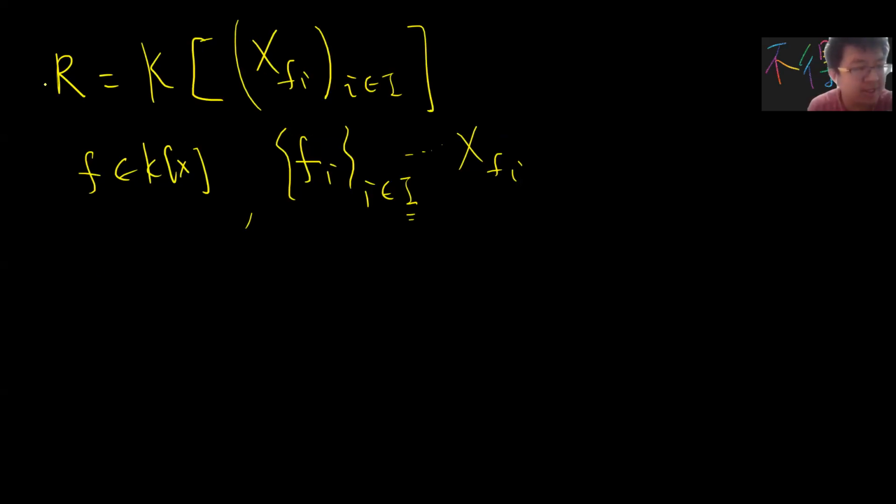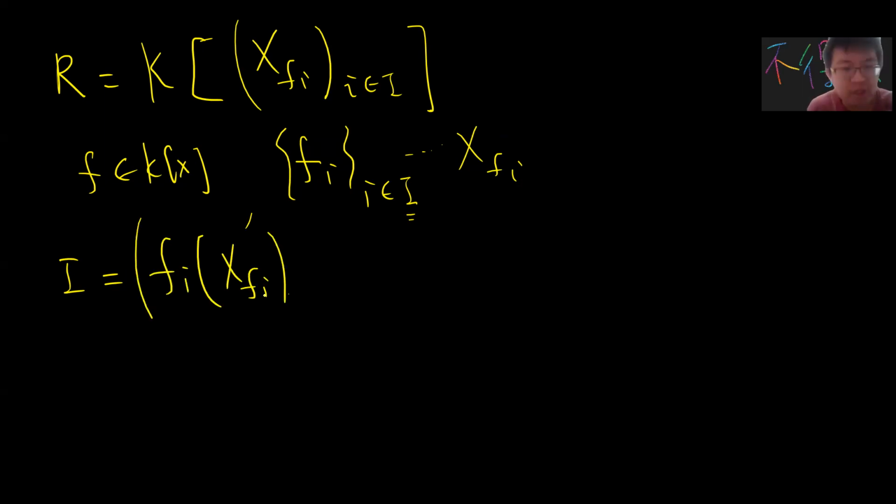And now you can create an ideal, let's say the ideal generated by the f_i(X_{f_i}). This looks like a Kronecker construction, right? You take the ideal generated by each f_i(X_{f_i}), and this is an ideal of R, because these are elements in R and I take the ideal they generate.